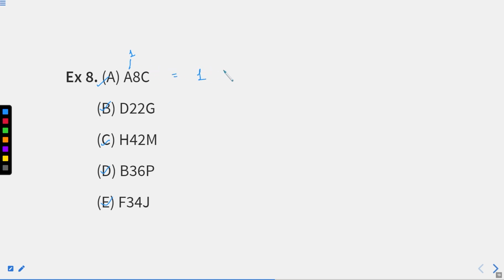So if we write them in a particular manner, 1 plus 3 is equal to 4. And if we multiply it by 2, we'll get 8, which is our middle number, right? Similarly, we know that the place value of D is 4 and the place value of G is 7, which comes out to be 11, multiplied by 2 comes out to be 22.